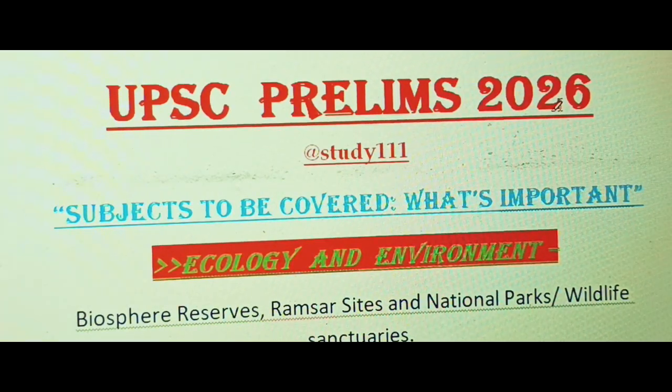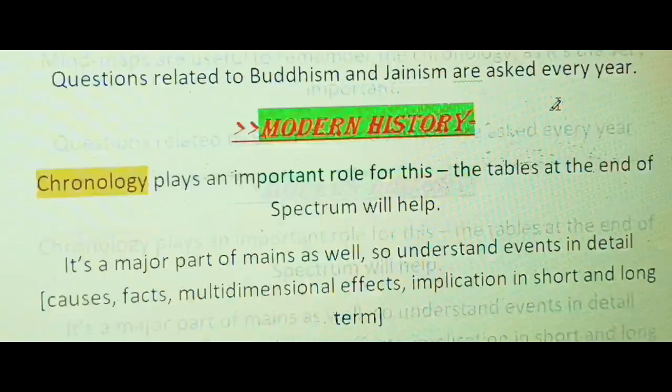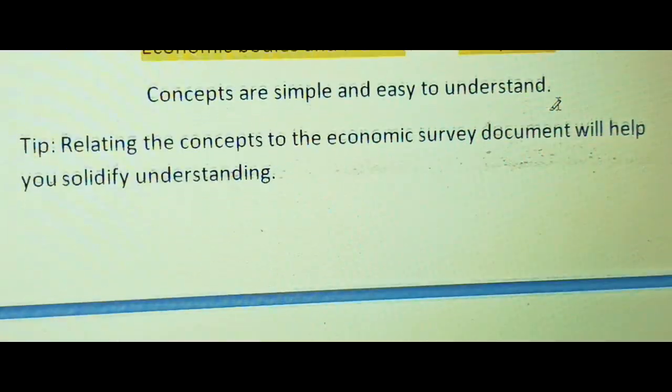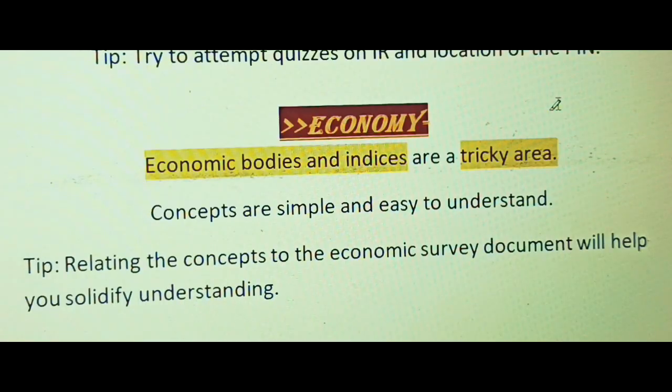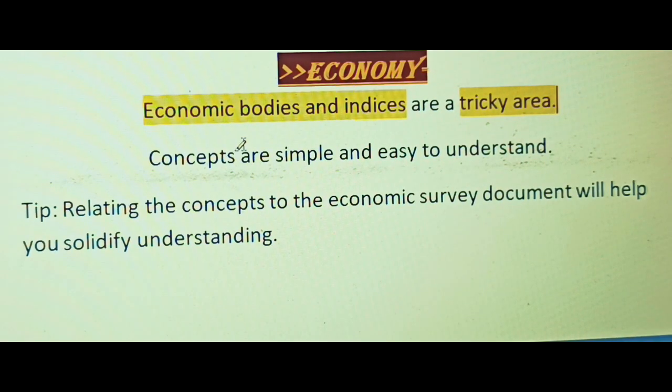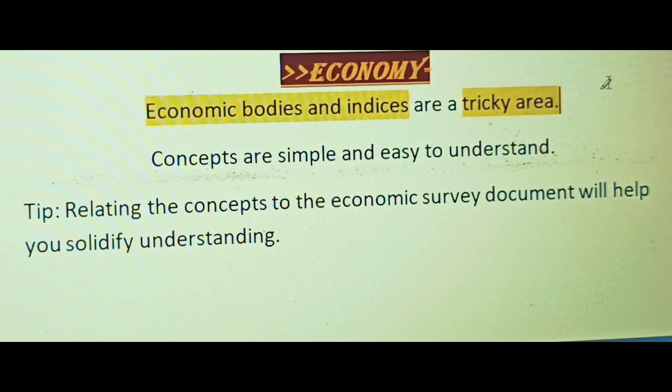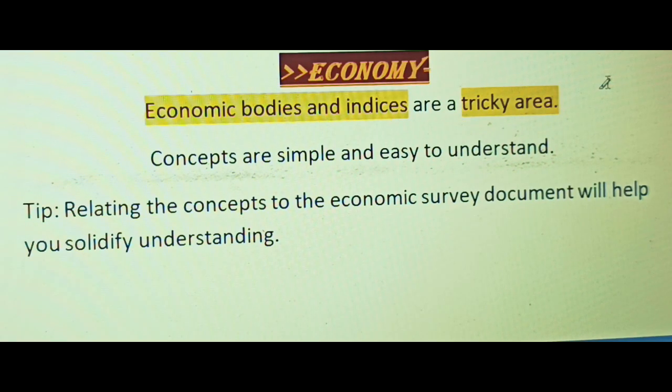And next we have part 2. We have economy. We have already discussed IR, and now we have economy. In economy, we have economic bodies and indices. A little bit tricky, but important from the exam perspective. So you just need to cover all the economic bodies and indices.